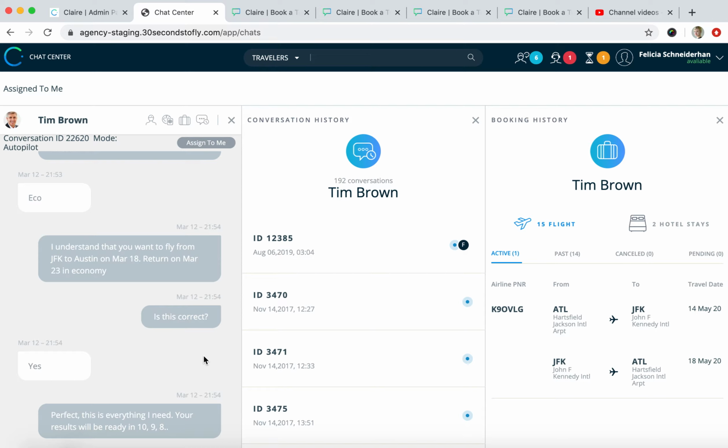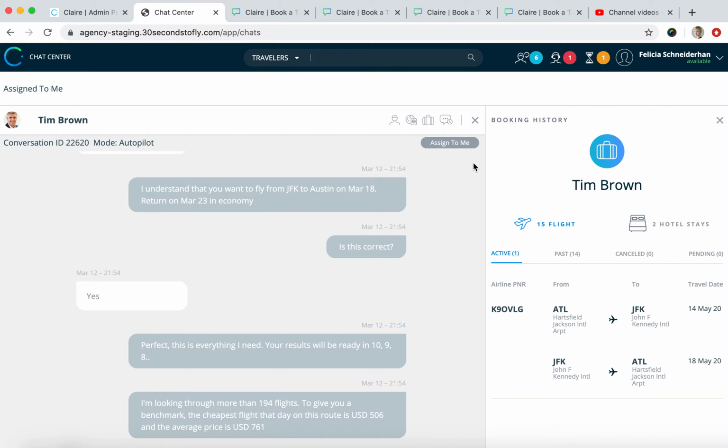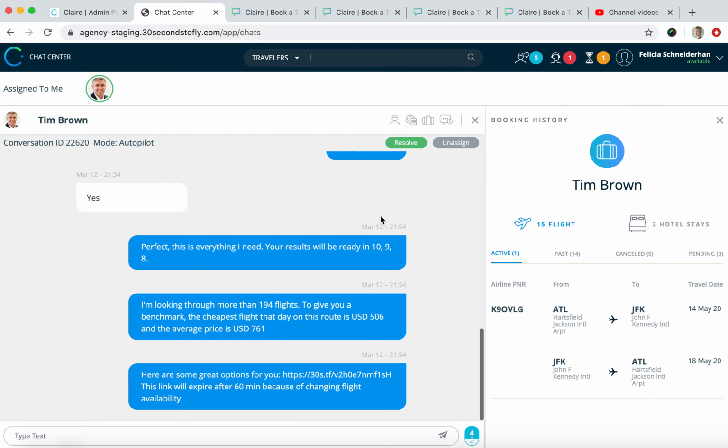If you want to assign a traveler to yourself at any point in time, you can click the Assign to Me button in the upper right of the chat window. Until you do this, the chat will be grayed out as you are a silent observer to the conversation. If you click on the Assign to Me button, the conversation turns blue and you are able to chat with the traveler yourself.